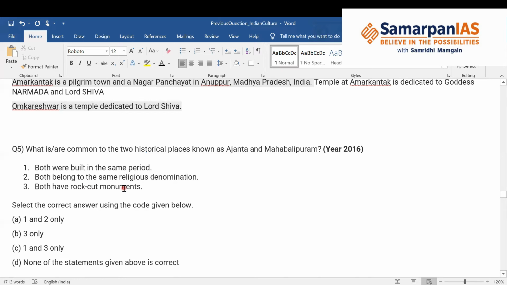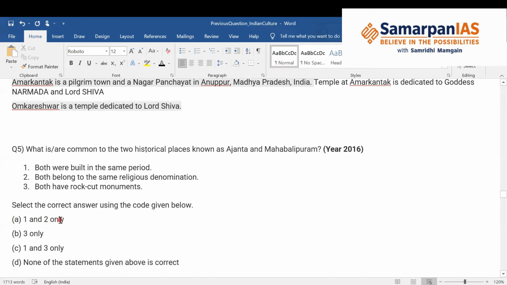Okay, so if you know one statement, you can use the elimination method. We know that Ajanta is devoted to Buddhism, the caves. And Mahabalipuram has temples dedicated to Hinduism. So you can directly eliminate statement 2. That means they do not belong to the same religion. One is dedicated to Buddhism and the other to Hinduism. So now you can remove 2 and eliminate one option.